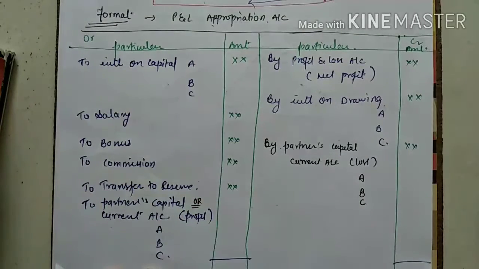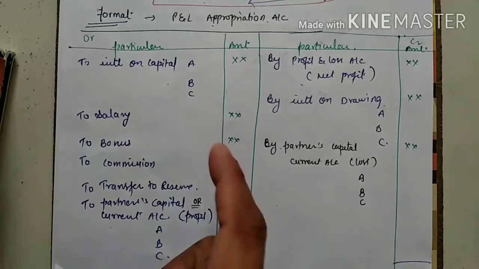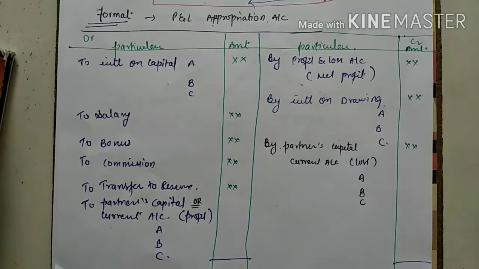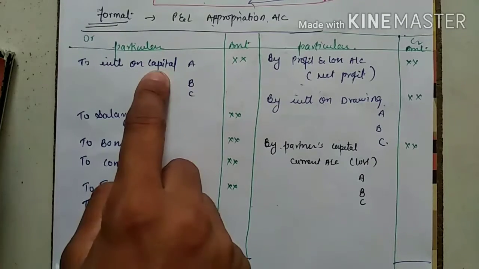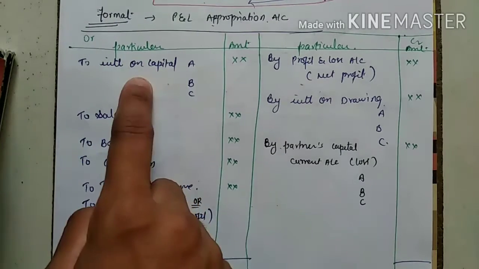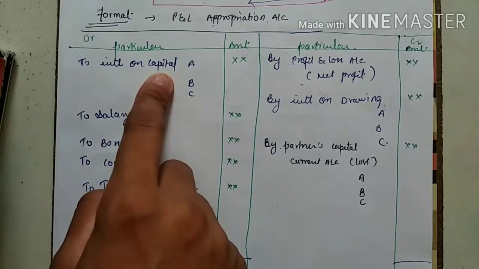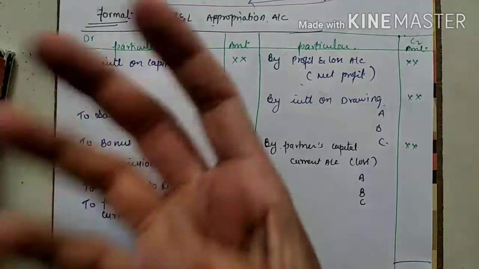On the debit side we have to record, as you know, what is the nominal account rule? Debit all the expenses and losses, correct? So according to the partnership, if anything is a loss or an expense, we have to record it on this side. Just see, to interest on capital. For the partner, it is a profit. For the partnership, it is a loss because we have to pay the interest.